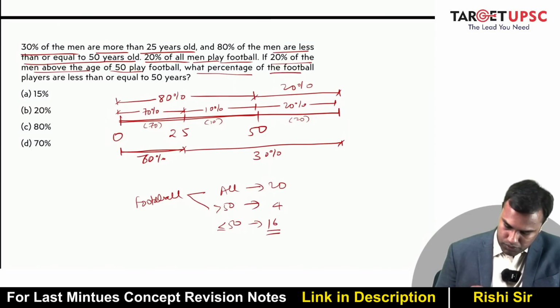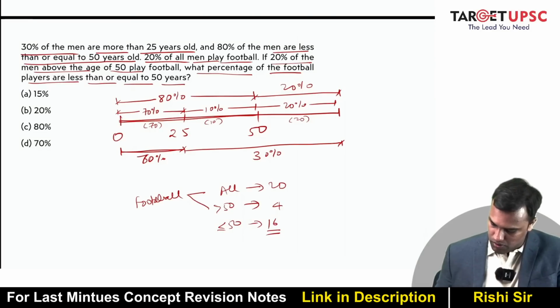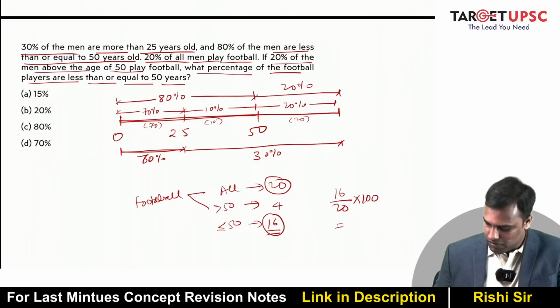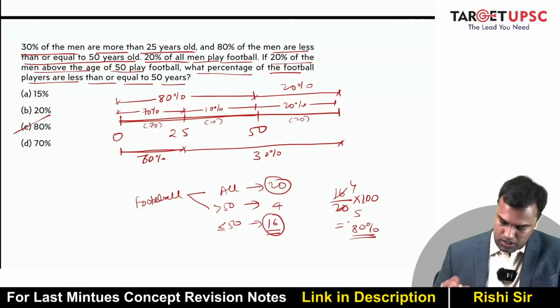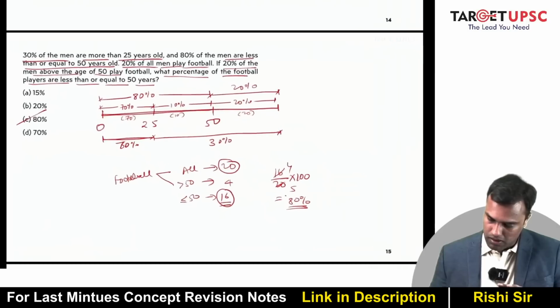So what percentage of the football players are less than or equal to 50? So 16 out of 20 is what? It's 4 by 5. So 80%. So the answer is C. Okay.